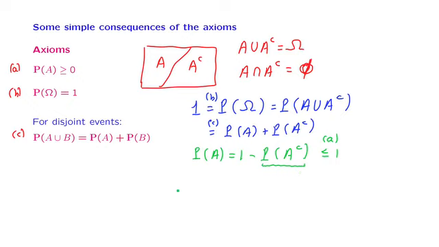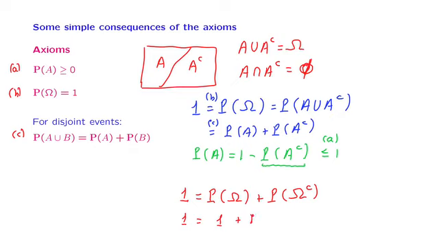Finally, let us note that 1 is the probability always of a set plus the probability of a complement of that set. And let us use this property for the case where the set of interest is the entire sample space. Now, the probability of the entire sample space is itself equal to 1.